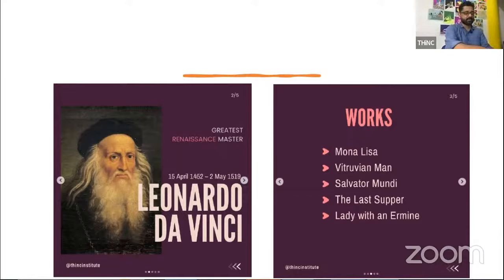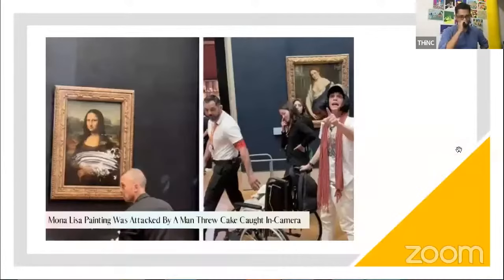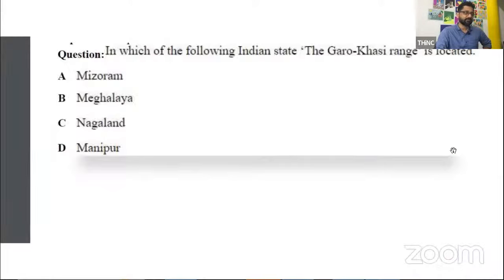Yes, Louvre of Paris. Yes, correct. Someone threw the cake on the painting. So get to know about at least 3 or 4 important paintings that you can see in the Louvre Museum. It will be helpful. I think it was something related to the environment, right? They wanted to highlight some point and they wanted to reach the global news. That's again one of the reasons why we are discussing it, right?